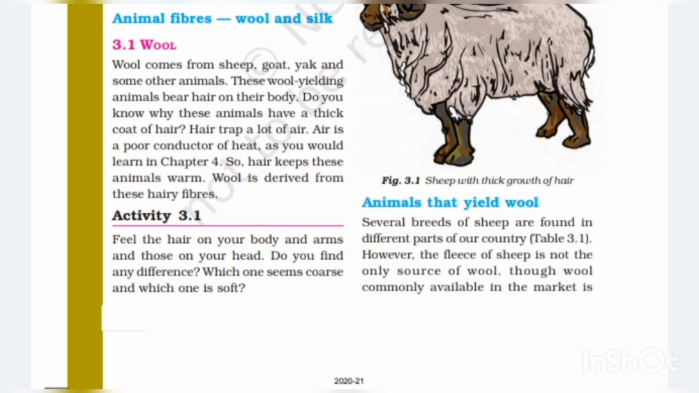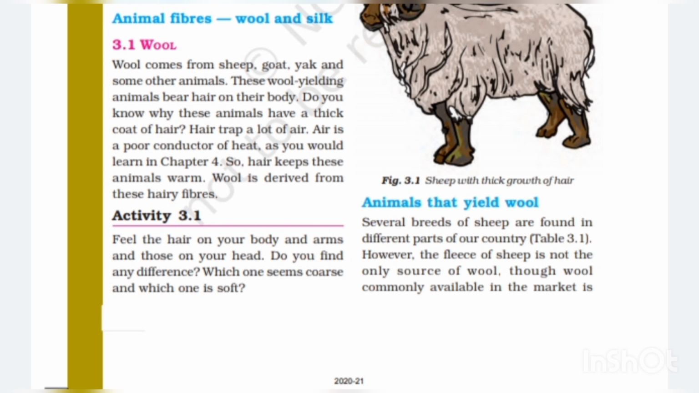Do you know why these animals have a thick coat of hair? Hair traps a lot of air. Air is a poor conductor of heat, as you would learn in chapter 4. So, hair keeps these animals warm. Wool is derived from these hairy fibers. So, that's all for this topic, that is wool.